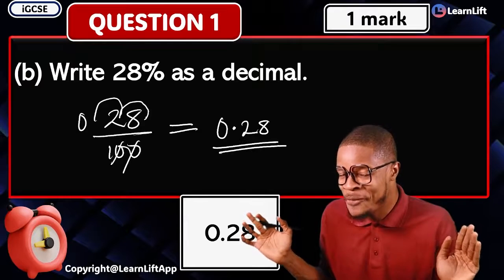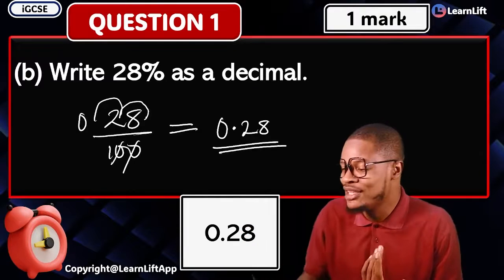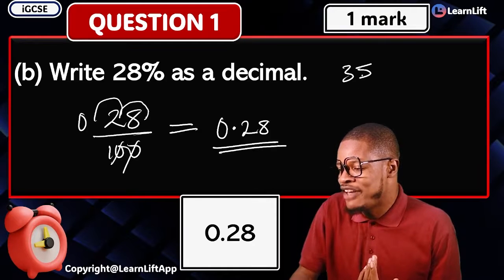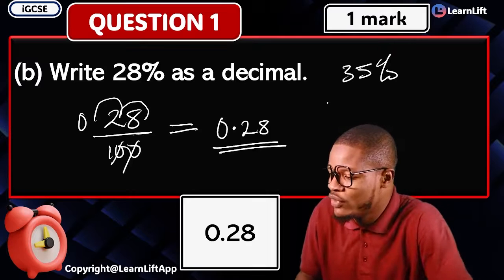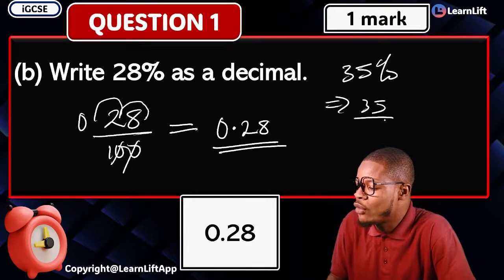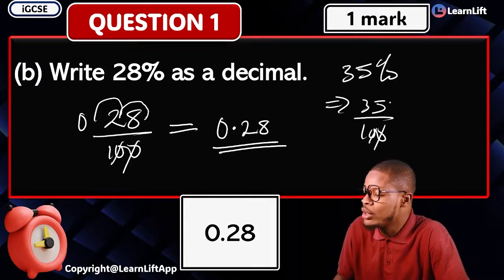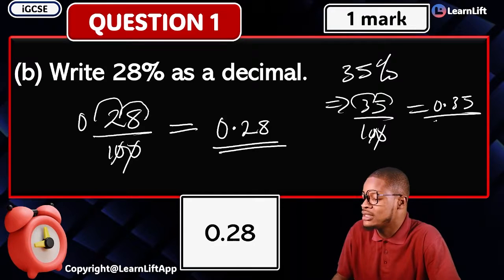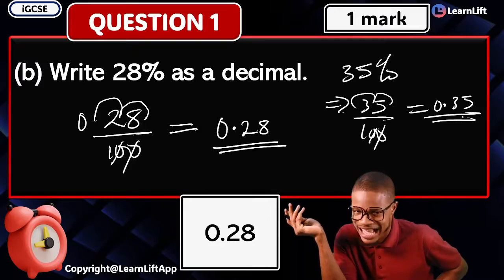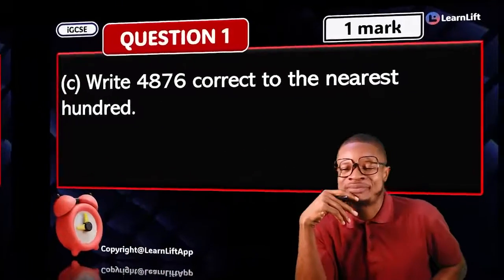Are you following me? So if they twist it and probably give you, let me say, 35% as a decimal. Can you do this for me? Do it for me. This is going to give you nothing but your 35 over 100, right? We move the decimal two places, and what are you going to have? 0.35 is the correct answer. And you are out of there. Are you with me? Look at 1C.